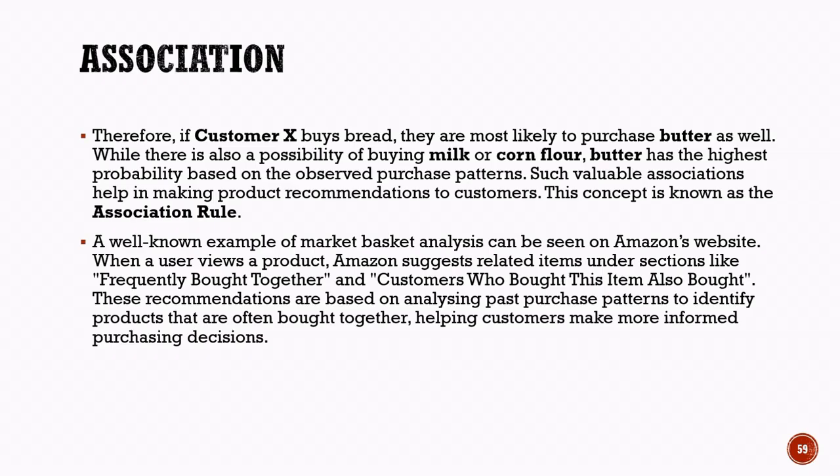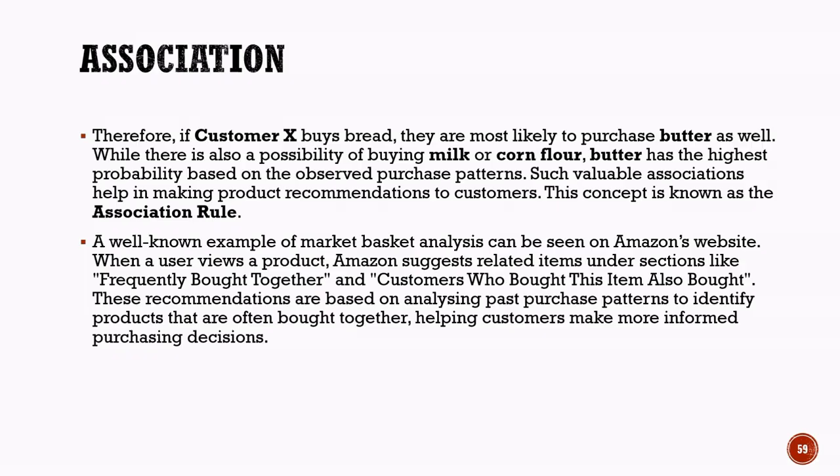Although some customers may also buy milk or wheat flour, butter has the strongest association because it appeared consistently with bread in previous transactions. This type of relationship is called an association rule. Association rules help businesses understand customer buying behavior and recommend products that are frequently purchased together.